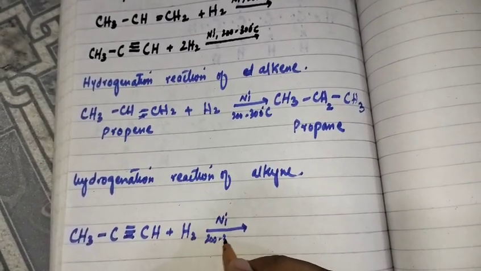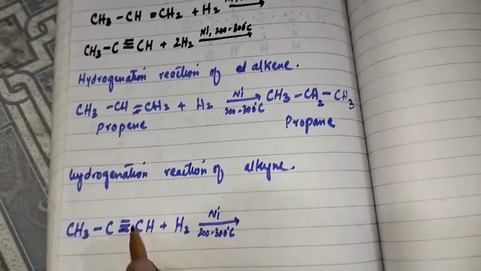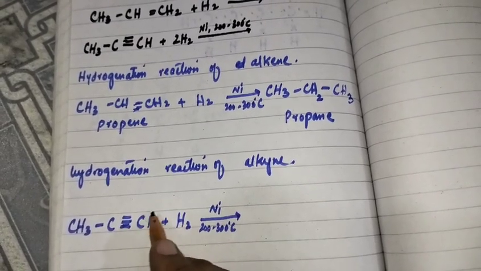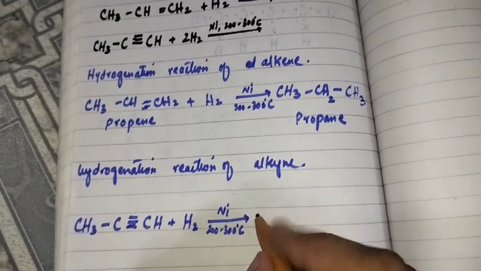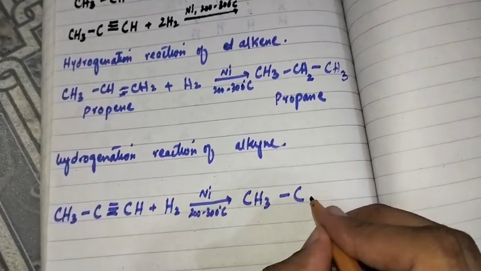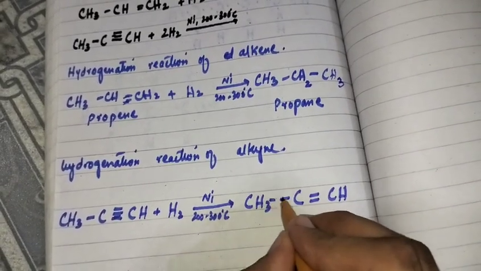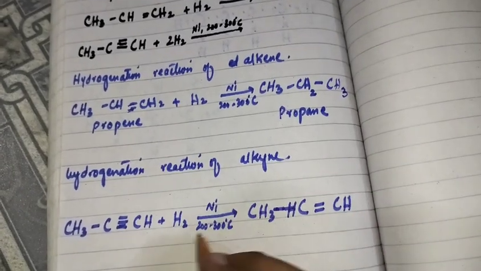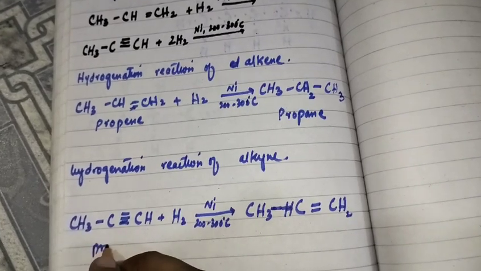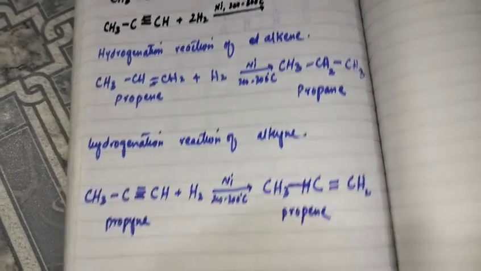at 200 to 300 degree centigrade temperature, the triple bond will be converted into a double bond, and the valencies of these two carbon atoms will be completed by these two hydrogen atoms. One hydrogen will move to this carbon and one hydrogen atom will move to this carbon, so it will be CH3 C double bond CH. One hydrogen will move to this carbon, so it will now be CH, and one hydrogen will move to this carbon, now it is CH2. So propyne will be converted into propene by reacting with a single hydrogen molecule.